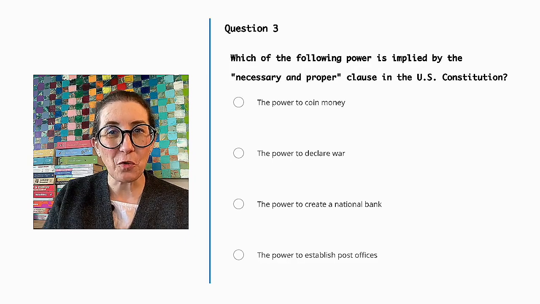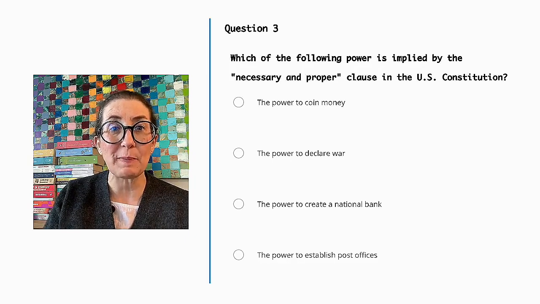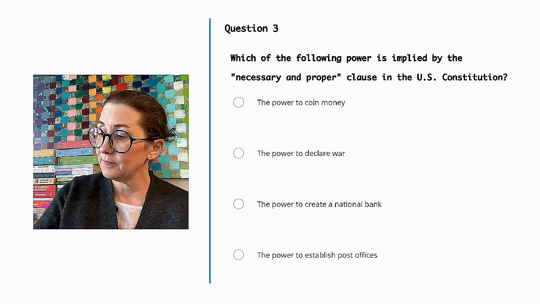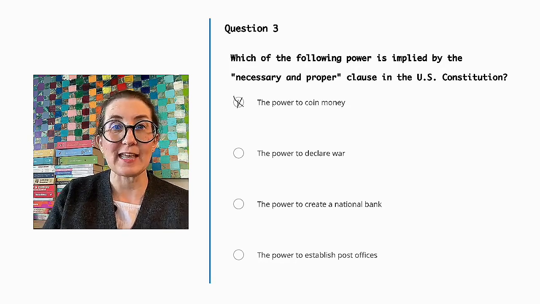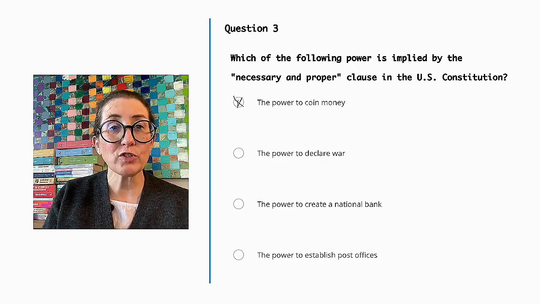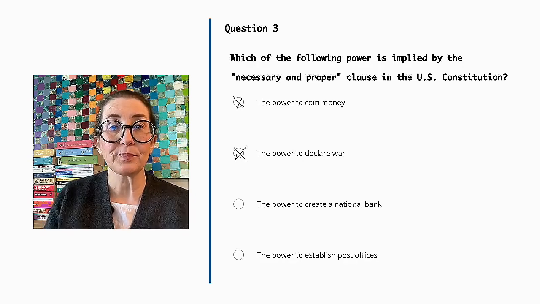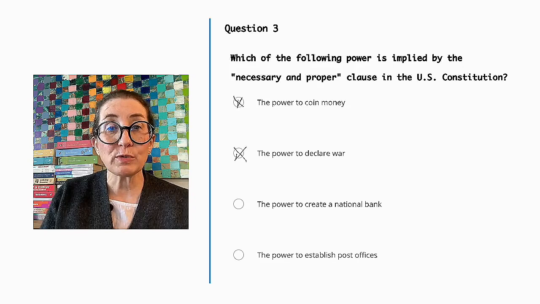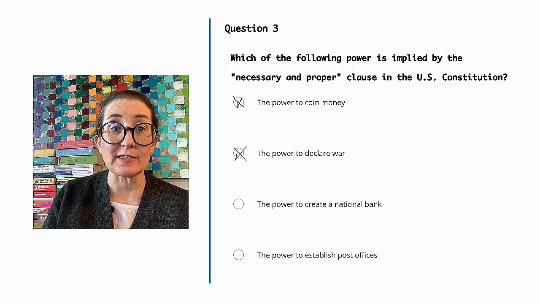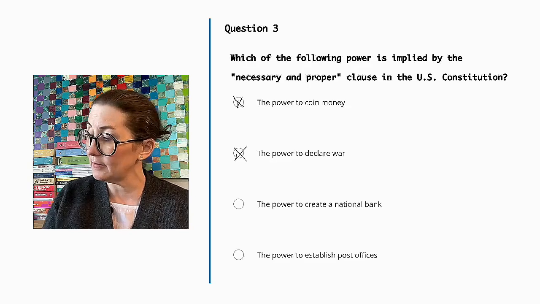The power to coin money is an enumerated power specifically listed in the Constitution. So we can cross that out. The power to declare war is also an enumerated power granted to Congress. So let's cross that out as well. The power to establish post offices is explicitly mentioned in the Constitution as well.